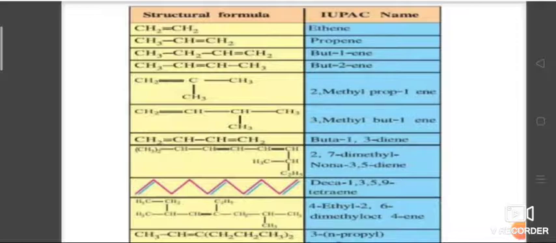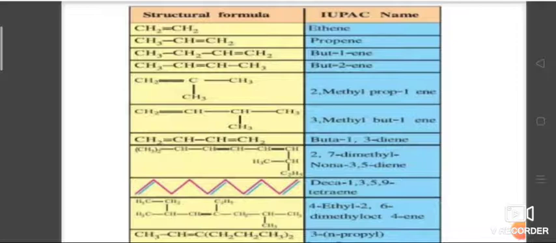If it is present at the second carbon, it is but-2-ene. Then 2-methylprop-1-ene, where the methyl group is present on the second carbon atom. We have to give the number for the double bond first, so in 2-methylprop-1-ene the double bond is at the first carbon atom. Then 3-methylbut-1-ene. This is the way we name alkenes.